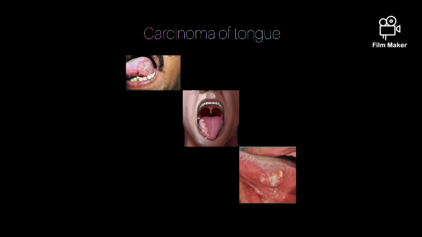Dysphagia is a common presentation from carcinoma of the posterior one-third, in 20% of cases. An elderly gentleman sitting in the outpatient department spitting blood-stained saliva is suggestive of carcinoma of the posterior one-third of the tongue. Foetor oris is due to infected necrotic growth.